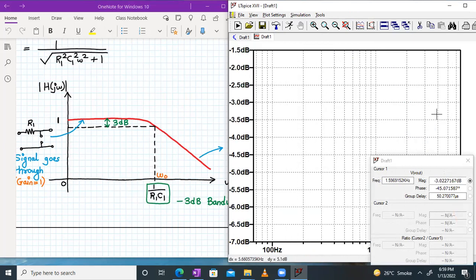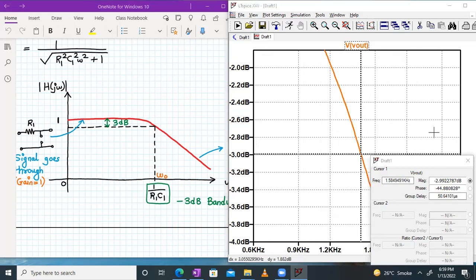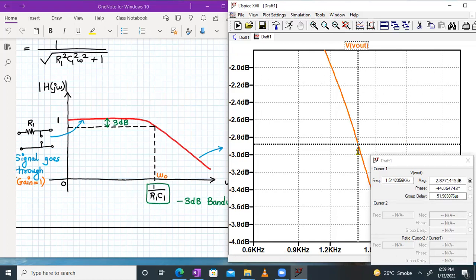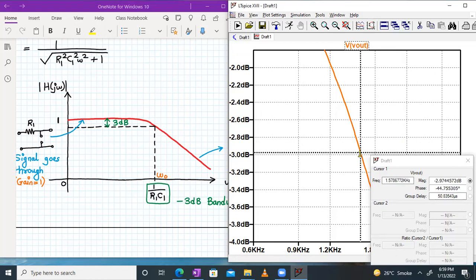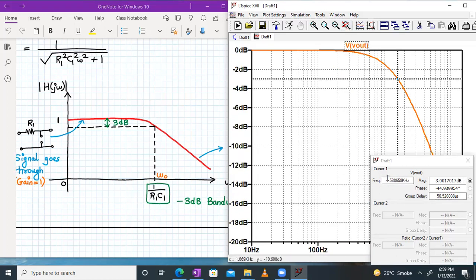3. So if I expand it, I can calculate the exact point of that. Okay. So this is around minus 2.99. If I further expand it, I can go to minus 3, almost. Yeah. So this is minus 3.00, right, in dB. So at minus 3.00, what's the frequency? So frequency is 1.588, right?